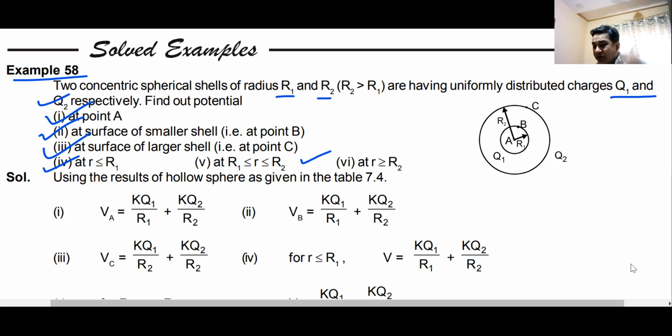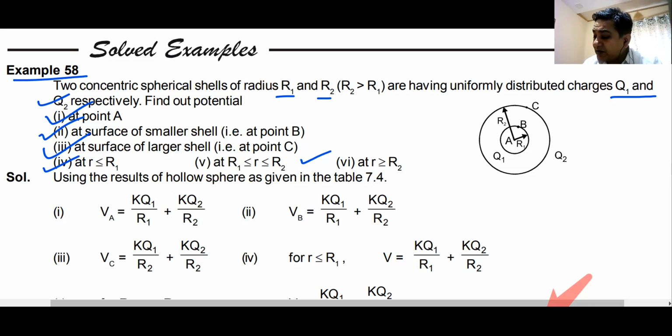How will you do this? Any question of this type? Break this shell into two different shells. One is the inner shell, one is the outer shell. Find the potential due to the inner shell, find the potential due to the outer shell, add and subtract depending on whether they are positive or negative, and you will get the formula.